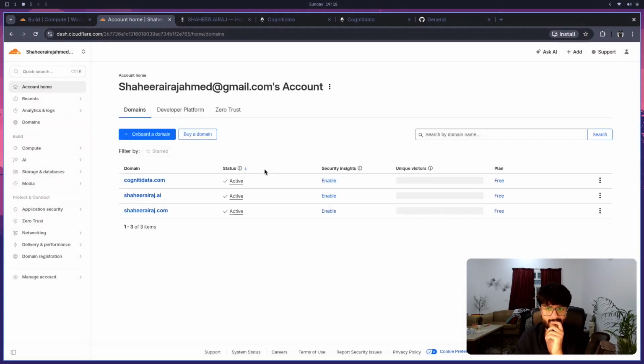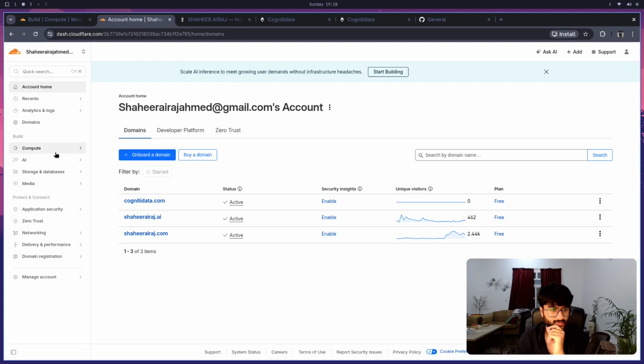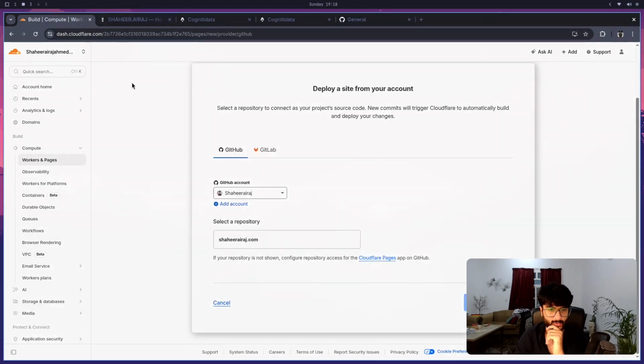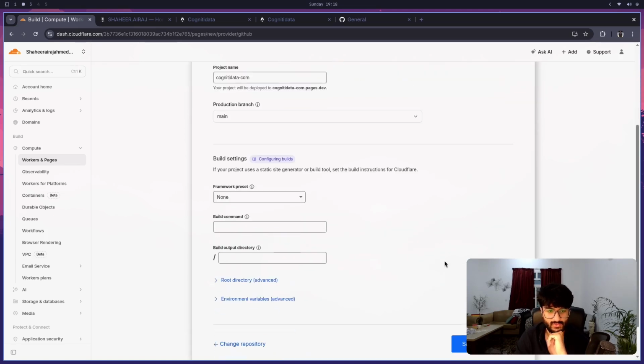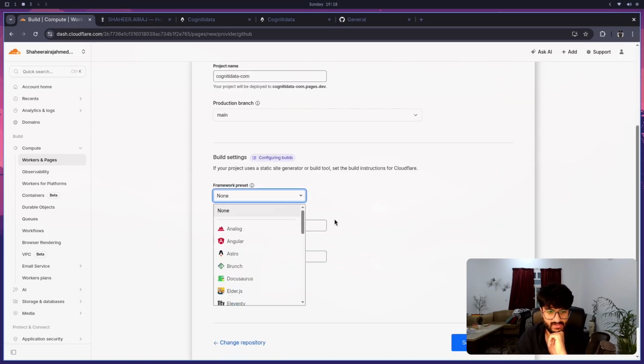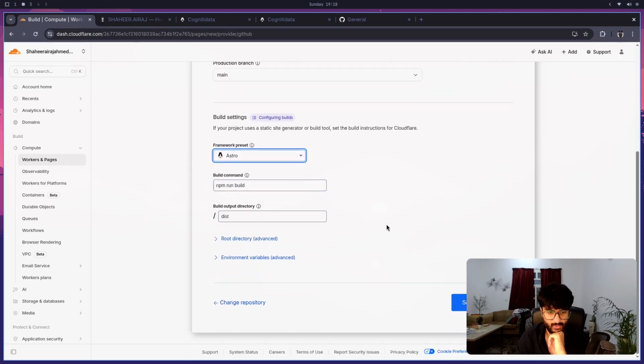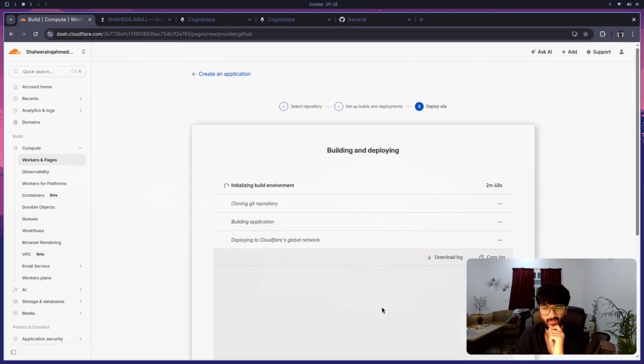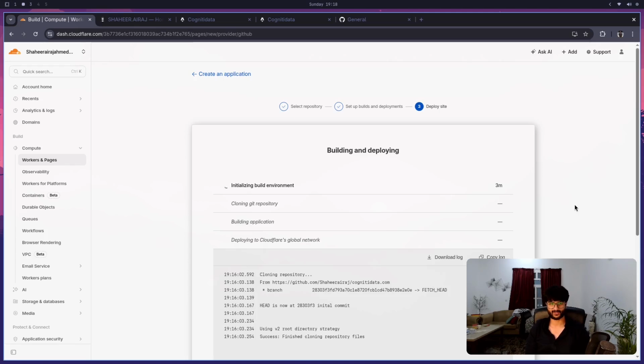Okay, now I'm back here. I have to go back? Okay, wait, go back. Okay, yeah, here we are. Cognity data. There we go. Begin setup. So main branch, framework presets, Astro. So we're using Astro, npm run build, dist. Yeah, no environment variables, nothing. It should be just good to go, save, deploy. There will be environment variables to consider later. And now this is going to initialize, and now it's going to go and build everything. This should work. There shouldn't be anything left for us to do at this point.